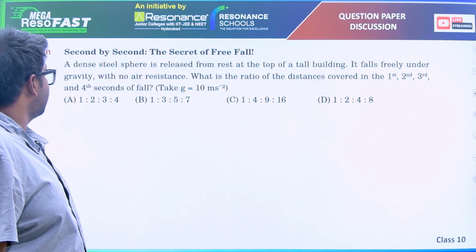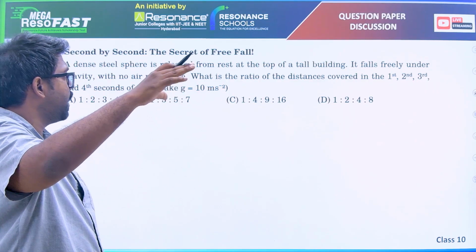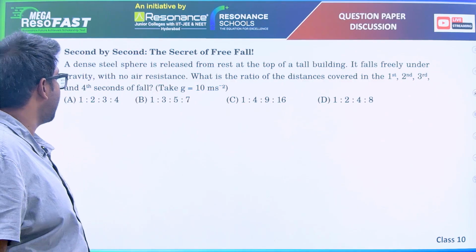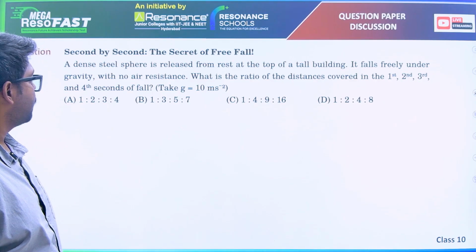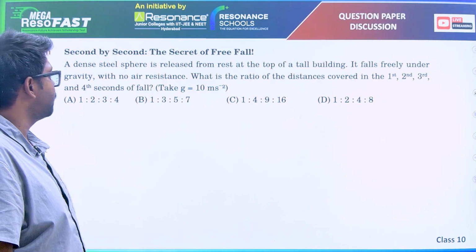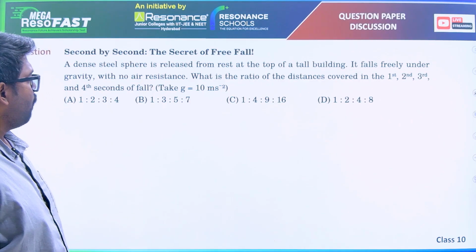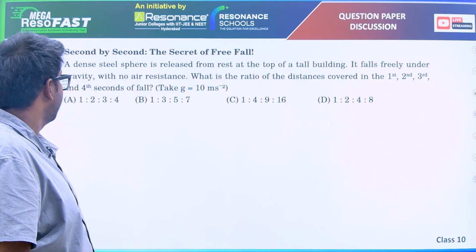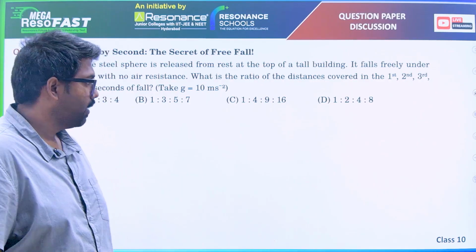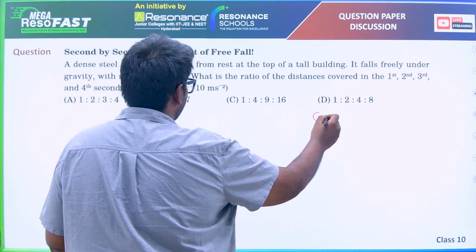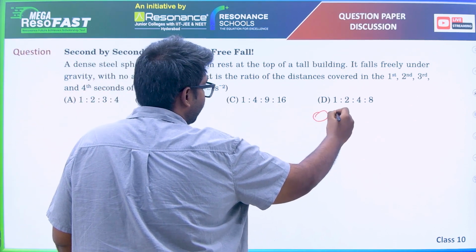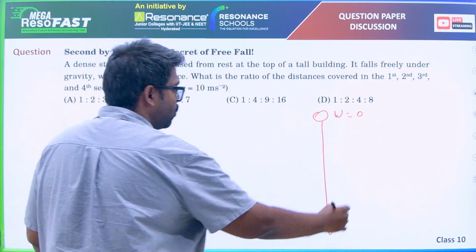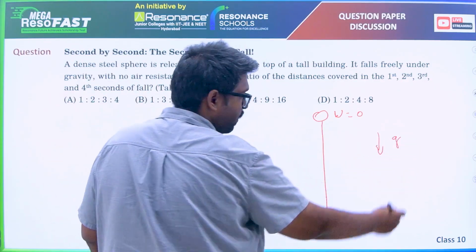Now, a dense metal sphere is released from rest at the top of a tall building. It falls freely under gravity with no air resistance. What is the ratio of distance covered in the first second, third second and fourth second of fall? Initially, the steel sphere's initial velocity is 0. It's falling due to acceleration due to gravity.